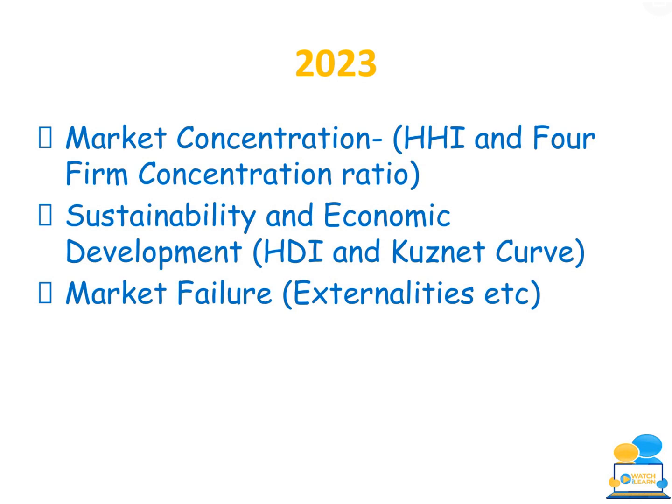And the other big one so far that we've seen is market failure. Okay, so things like externalities, asymmetric information, generic goods. So far we've seen cigarettes, we've seen minimum unit price for alcohol, housing I think came up in one of the mocks. So how do they become a market failure?